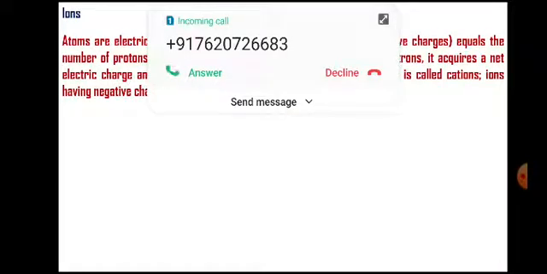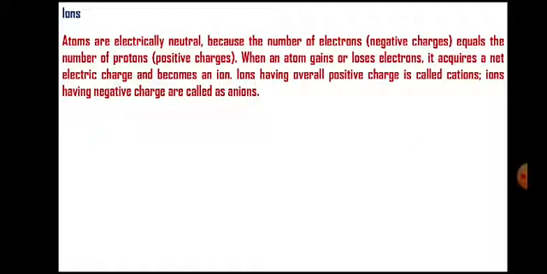Then, ions. Atoms are electrically neutral because the number of electrons, that means the number of negative charges, equals the number of positive charges. When an atom gains or loses an electron, it acquires a net electric charge and becomes an ion. Ions having an overall positive charge are called cations. Ions having a negative charge are called anions.